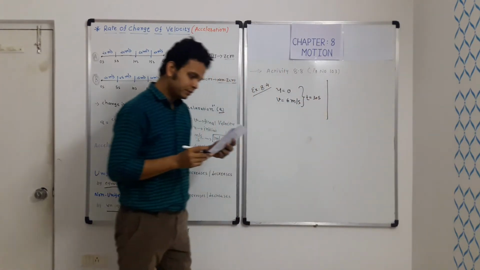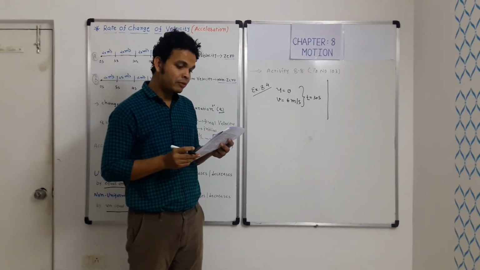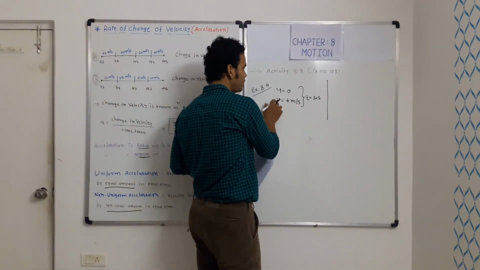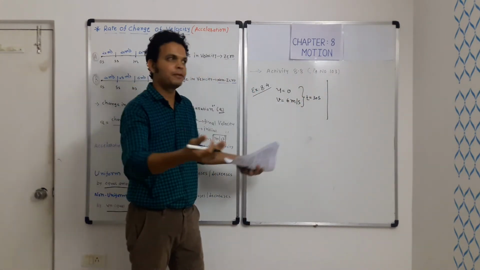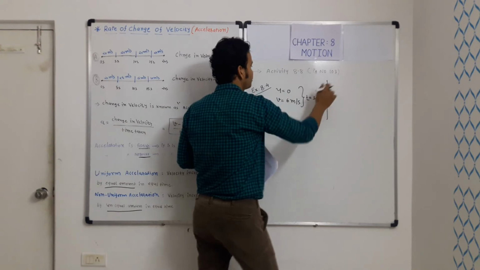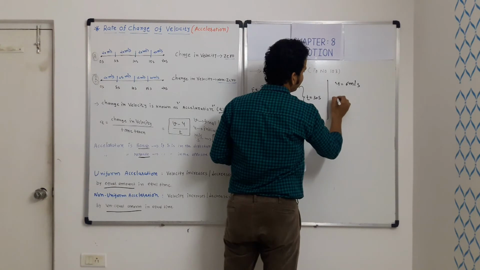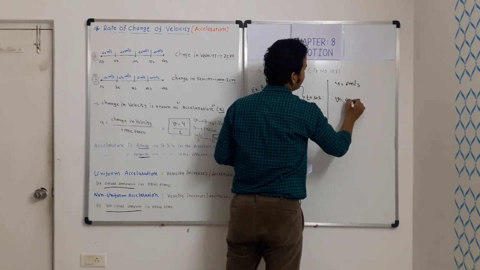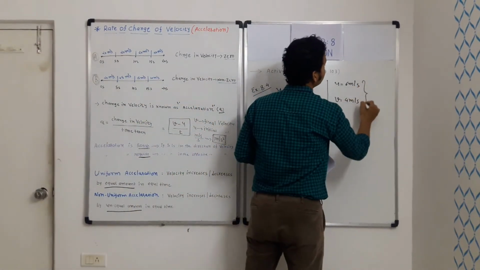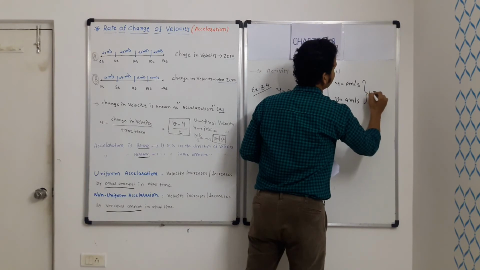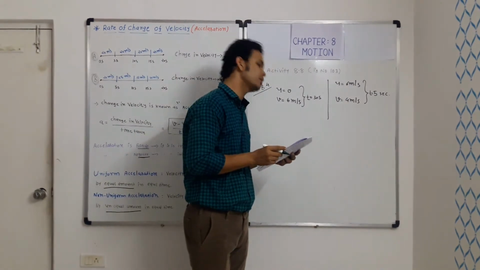Now he applies the brake such that the velocity of the bicycle comes down to 4 meter per second. So here, this was the final velocity earlier, but it will become the initial velocity now because that is altogether a different case. This is case number 1 and this is case number 2. So here the initial velocity is 6 meter per second and the final velocity when he applies the brake becomes 4 meter per second. In how much time? In 5 seconds, so t is equal to 5 seconds. Calculate the acceleration of the bicycle in both cases.